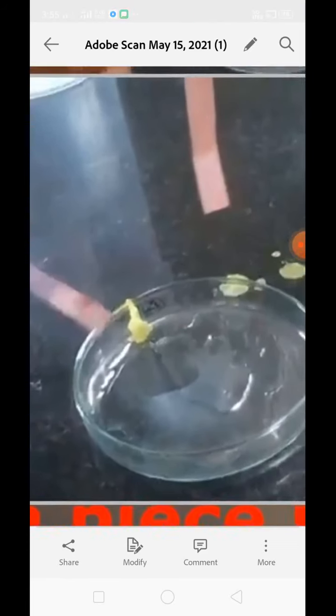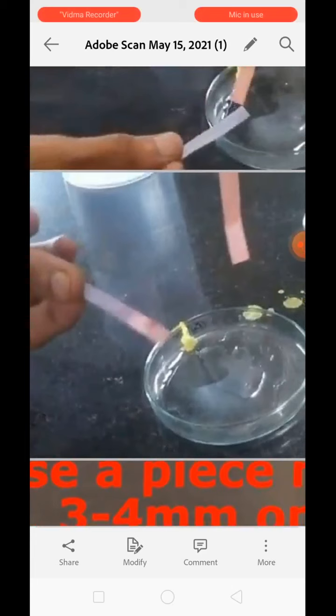Half of the portion of this blue litmus paper has turned red. It shows that the nature of this solution was acidic, because only an acid can change blue litmus paper into red. Understand?